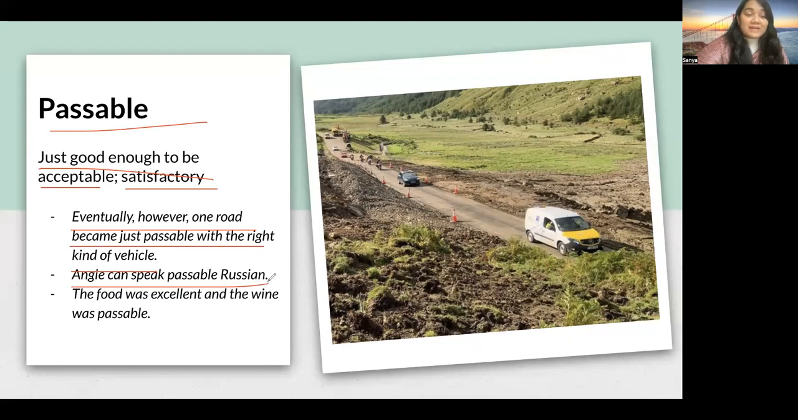Angie can speak passable Russian. That means Angie's Russian is okay-ish. It's good enough to accept, but it's not amazing. She's not very fluent. The food was excellent and the wine was passable. Wine was not excellent. Food was, but wine was passable, just okay-ish, right? So passable is something that's just good enough to be acceptable, or you can also say it's satisfactory, not amazing.